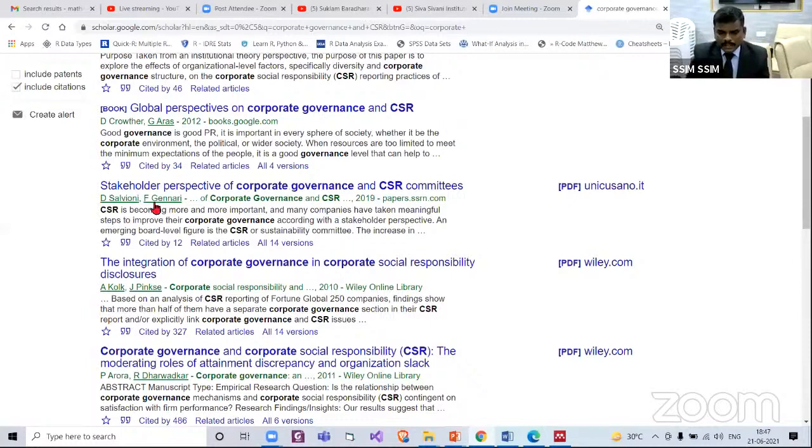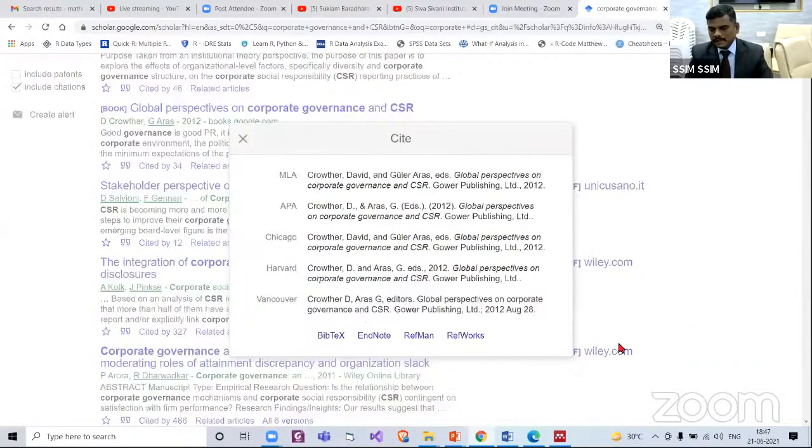Now under this item, Global Perspectives on Corporate Governance and CSR, there is one quote icon, a double quote icon. Now click that. Yes. Now you see.